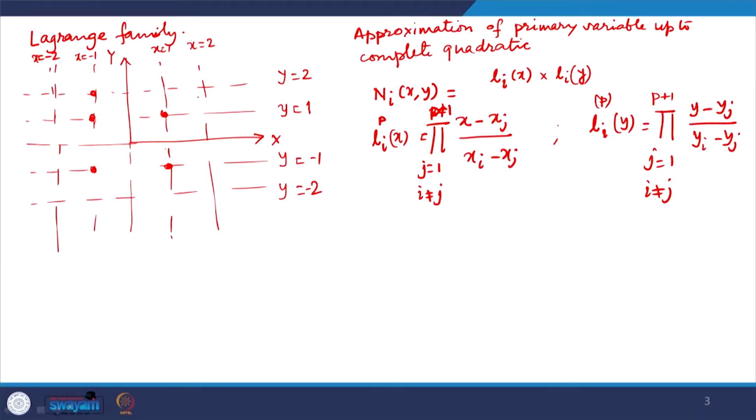So, I can have these possible nodes, and this becomes the interpolation element.